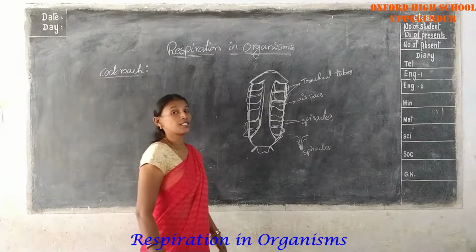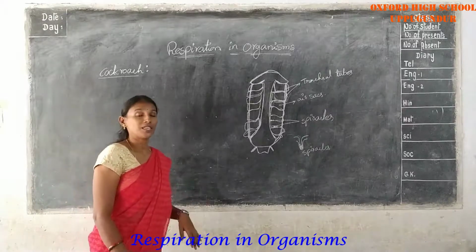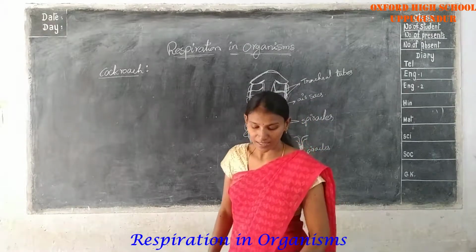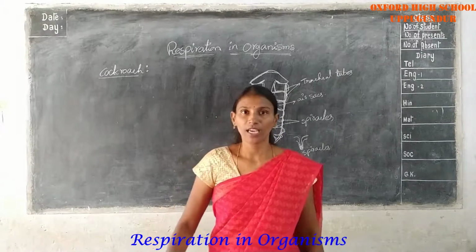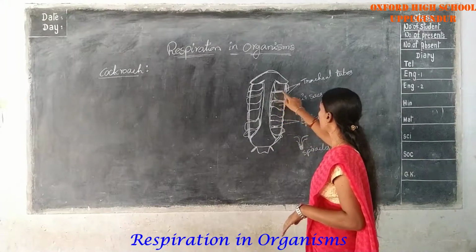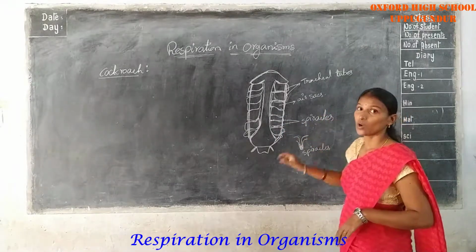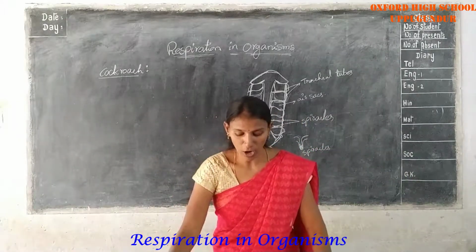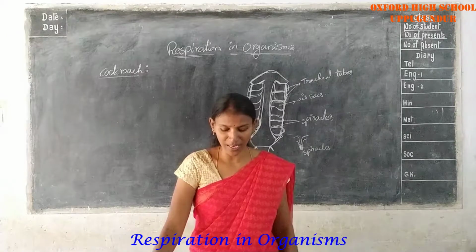The next topic is breathing in the cockroach. Here see, a cockroach has small openings on the sides of the body. So there are small holes present on it. That type of hole is called a spiracle. The spiracles are the openings on the sides of the body. Other insects have similar openings on the undersides.